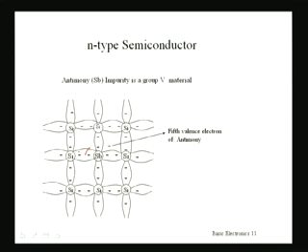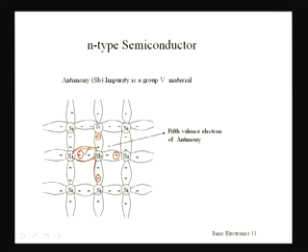These are the silicon outermost orbit electrons. And now, as we have added 1 antimony atom which has 5 electrons in the outermost orbit, it will be sharing these electrons with the silicon atoms.